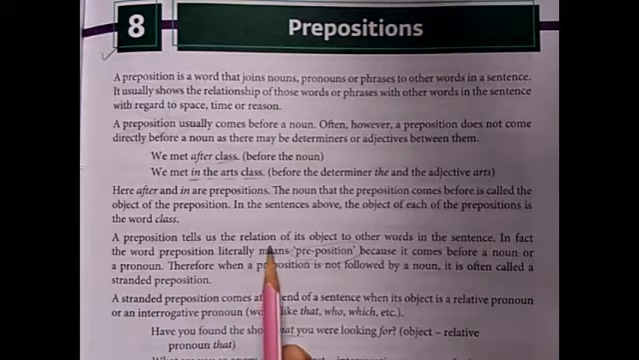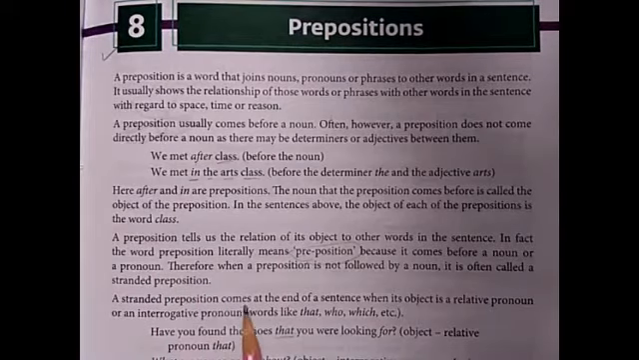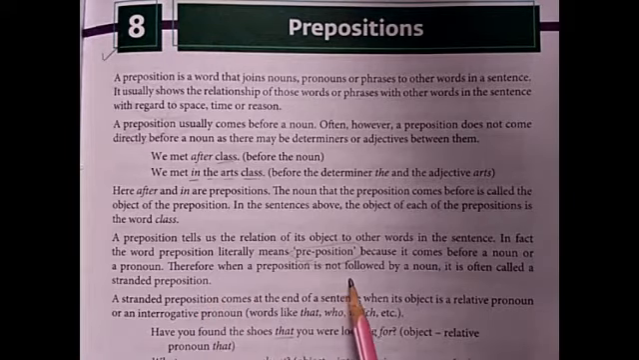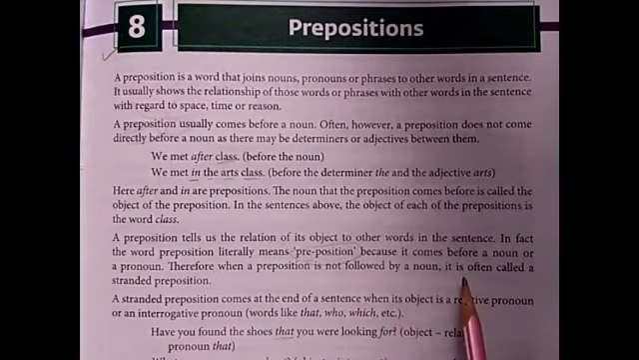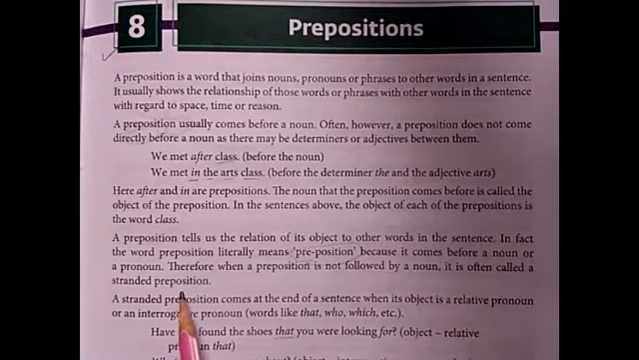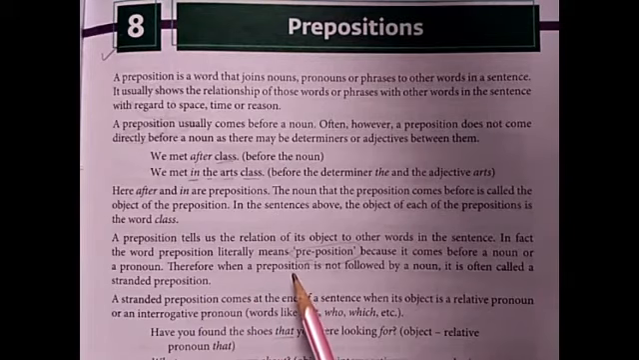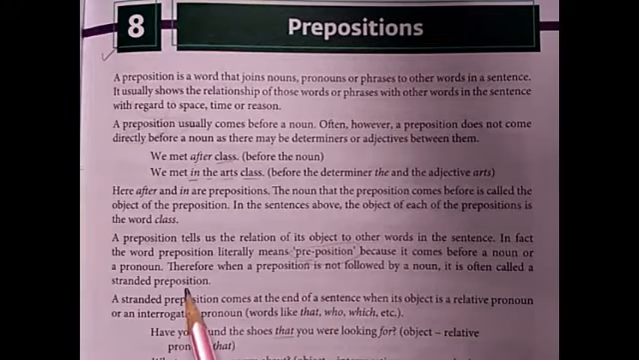Preposition tells the relation with its object, and by its very name, preposition, it comes before the noun. If the preposition is not followed by a noun, often it is called stranded preposition.